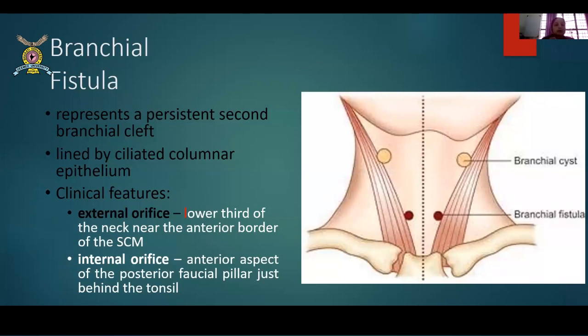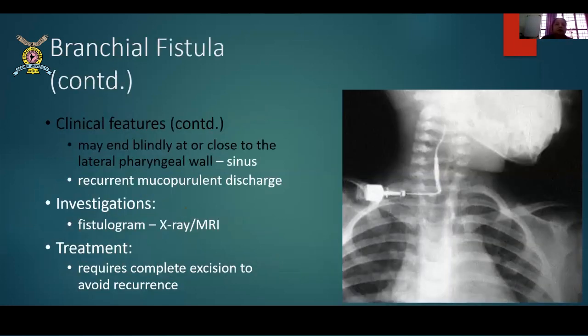Okay. In clinical features, you will see them in the lower third of the neck near the anterior border of the sternocleidomastoid. The cysts are in the upper neck; these are in the lower part of the neck. The internal orifice is at the anterior aspect of the posterior faucial pillar, just behind the tonsil. The tonsil, and just behind it are the faucial pillars. From there the tract comes out. So that is the area where you find it. So you find it way down. The tonsils are somewhere here. So it comes down to the lower part of the neck. This is a branchial fistula.